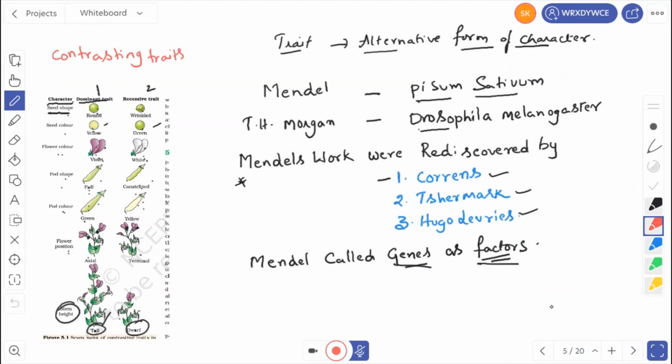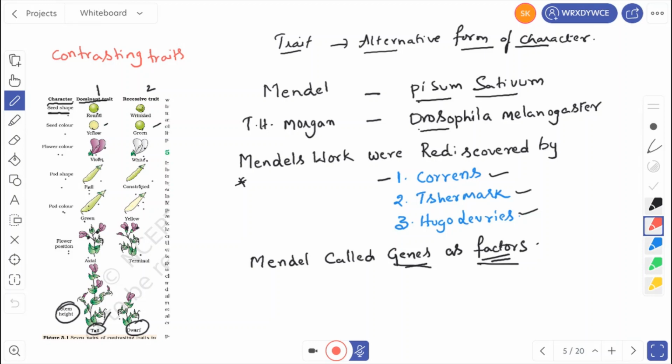Then we are seeing here the contrasting traits. So what is a trait? Trait means an alternative form of a character. Like an allele is an alternative form of a gene, a trait is an alternative form of a character. Characters are of two kinds: the dominant character and the recessive character. These are called traits.